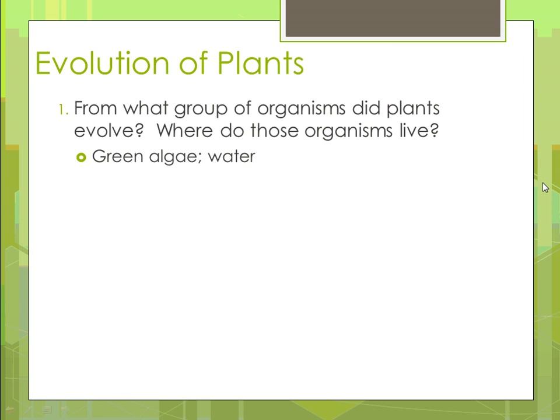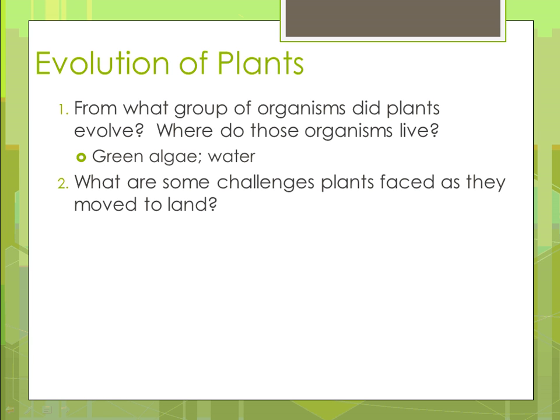So algae is not considered a plant. It's actually a multicellular protist. But they are the ancestors of all land plants. And there are several pieces of evidence to support that. Mainly the chlorophyll: the pigment in green algae is chlorophyll A and B, and all land plants have that pigment as well. And so evolving on land, there were some obstacles.